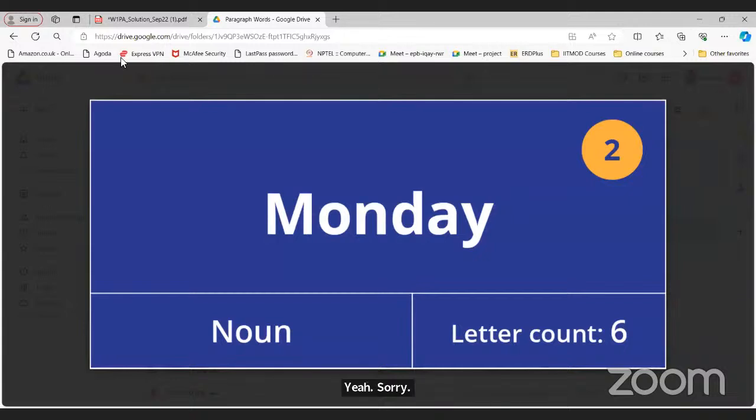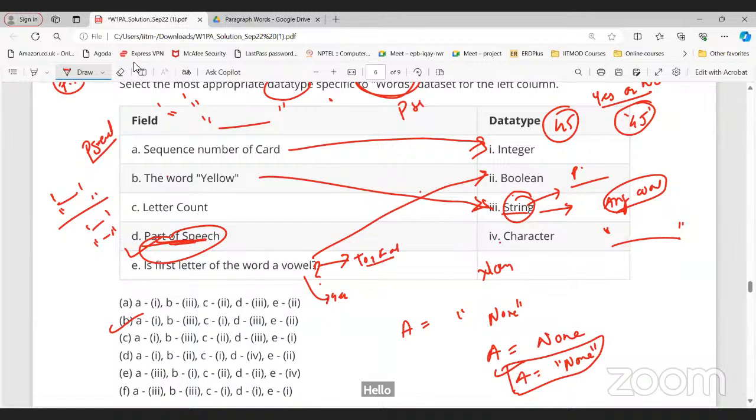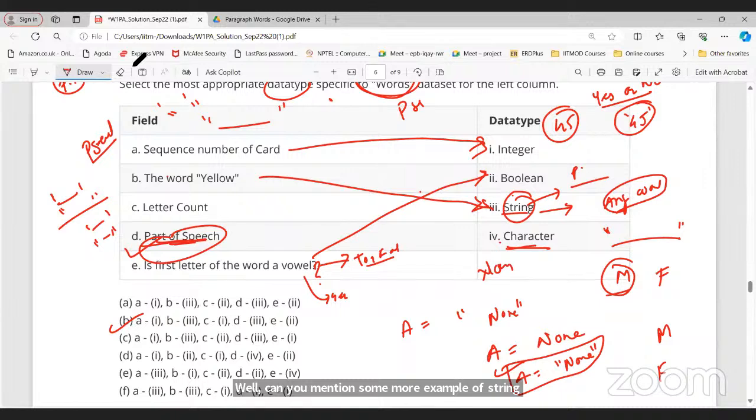So watch the lecture. Noun is basically a string. Sir, why can't part of speech be a character? Character means simply one character, only one alphabet. M for male is a character, F for female is only one character, right? That is basically a character. What about blood group, sir? Blood group, O positive, is a string.